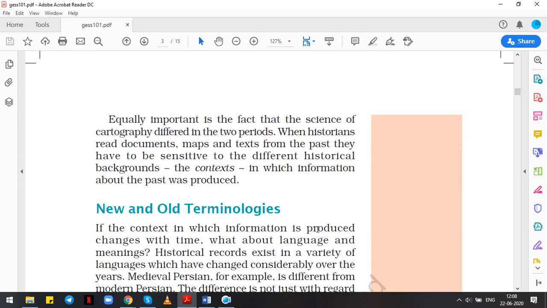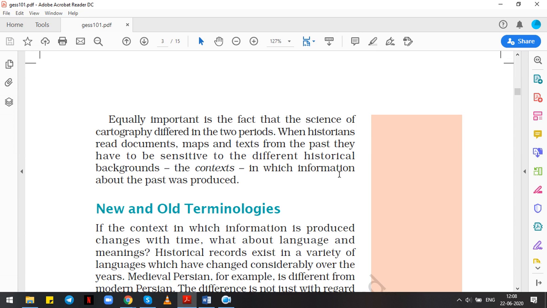Equally important is the fact that the science of cartography differed in the two periods. When historians read documents, maps, and texts from the past, they have to be sensitive to the different historical backgrounds, the context in which the information about the past was produced.